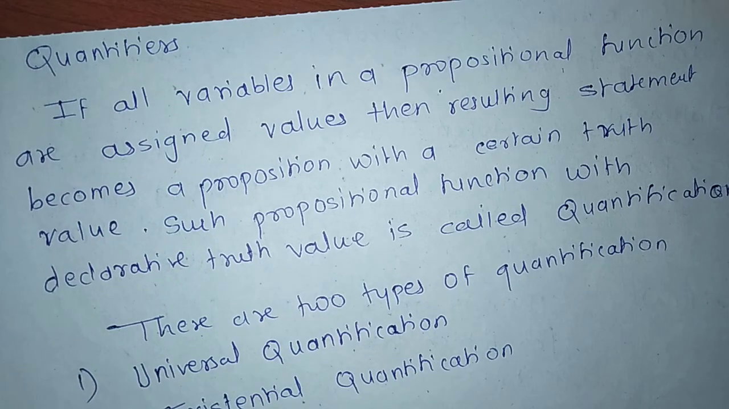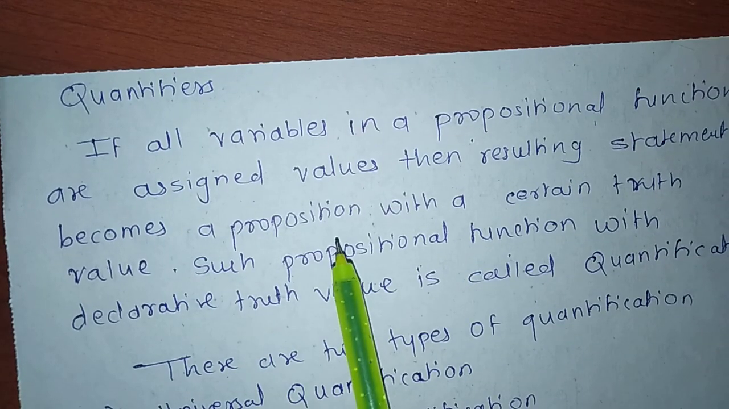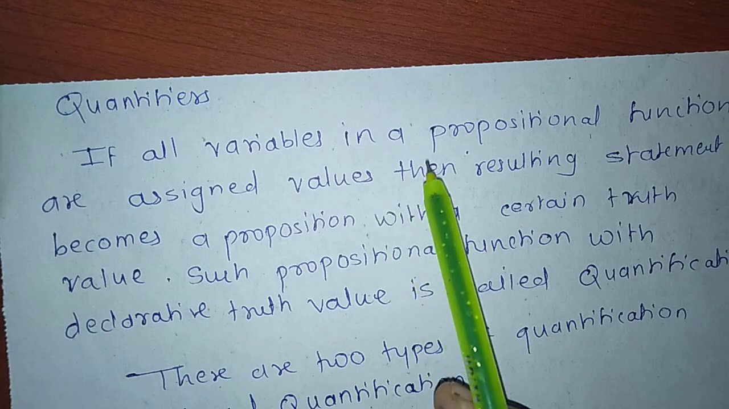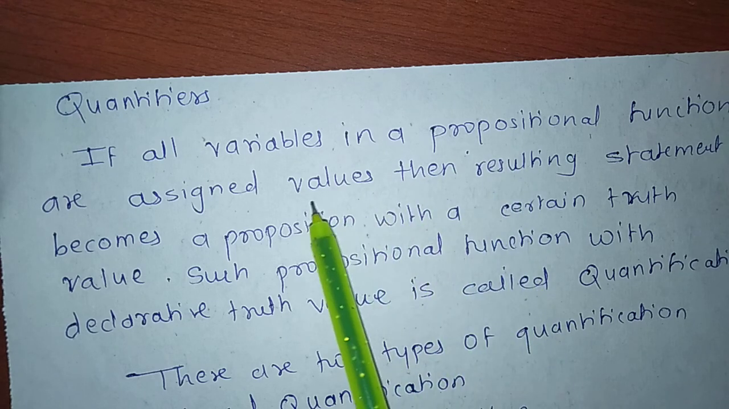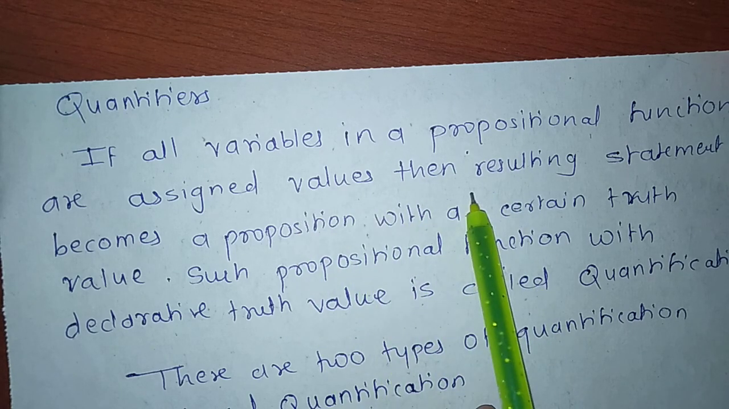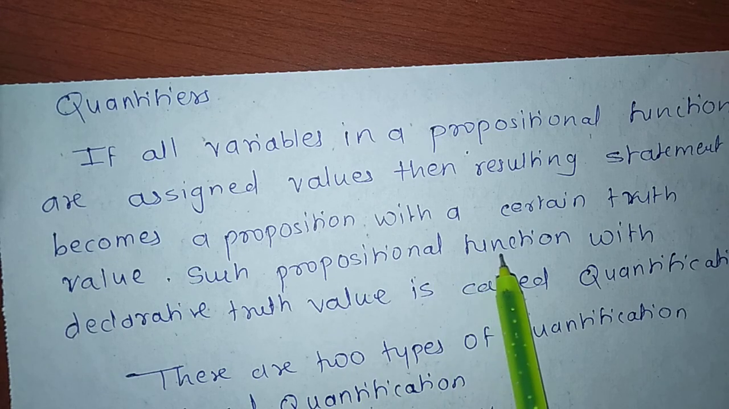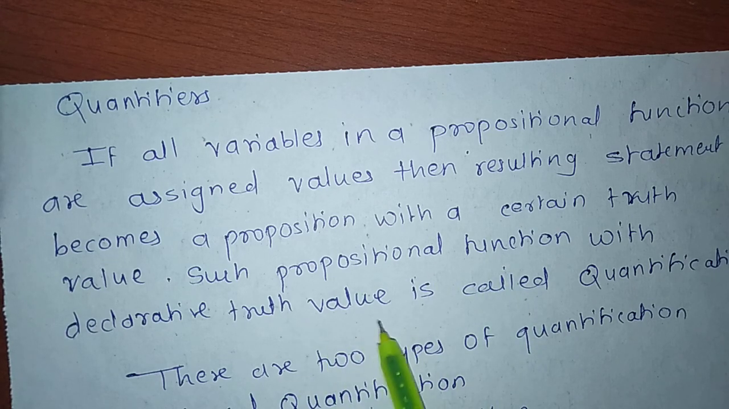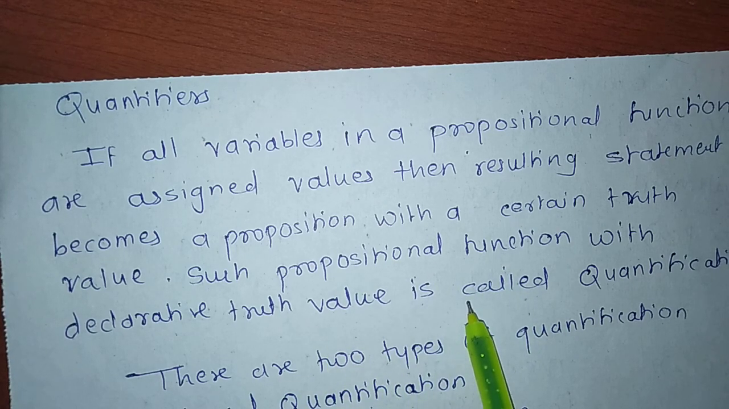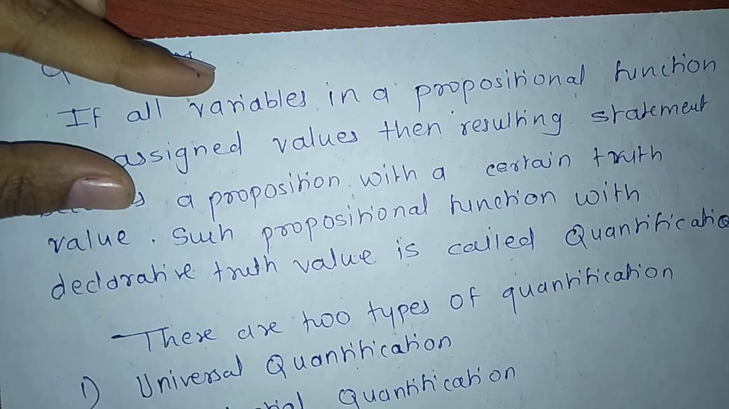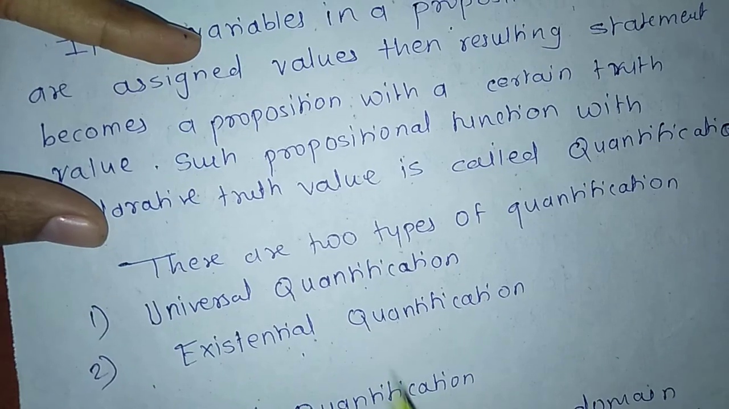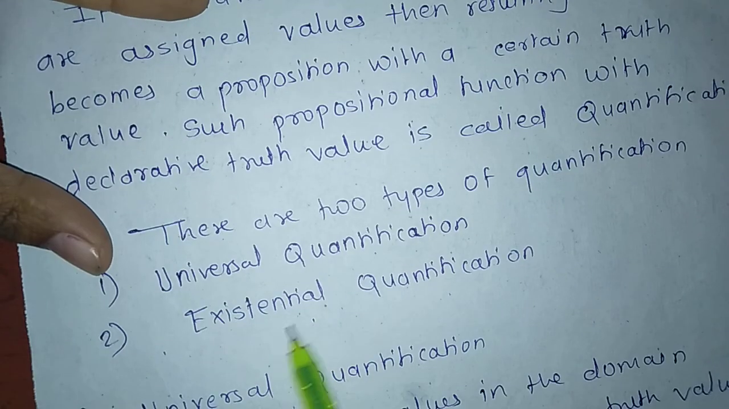Hello students, next point is quantifiers. If all variables in a propositional function are assigned values, then the resulting statement becomes a proposition with a certain truth value. Such a propositional function with a definite truth value is called quantification. There are two types of quantification: universal quantification and existential quantification.